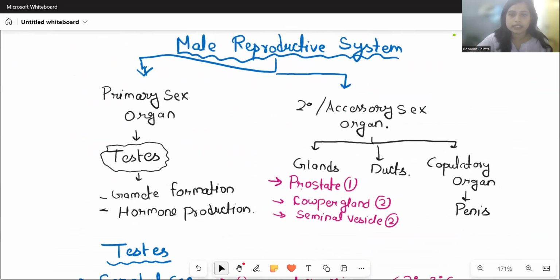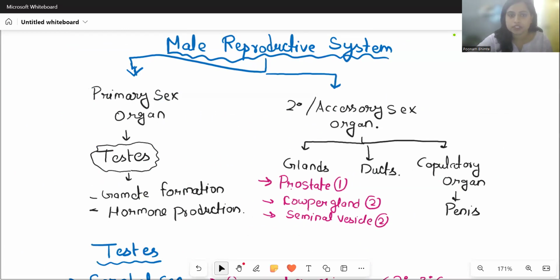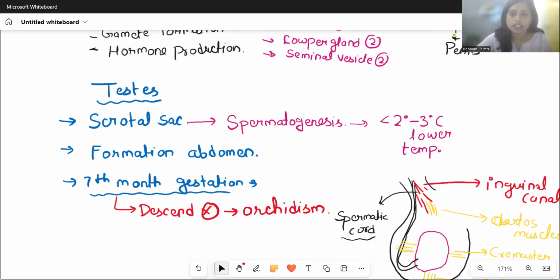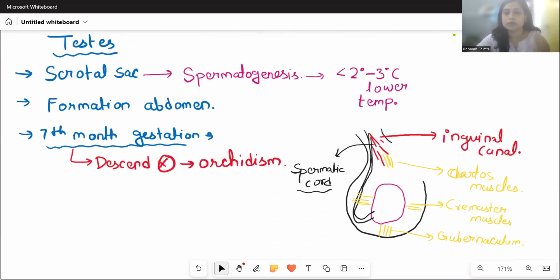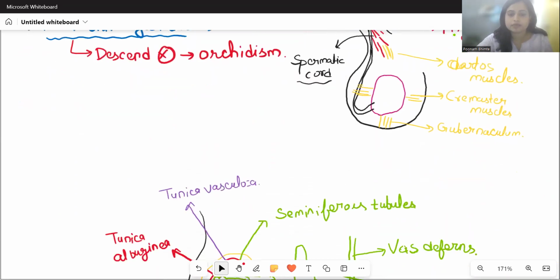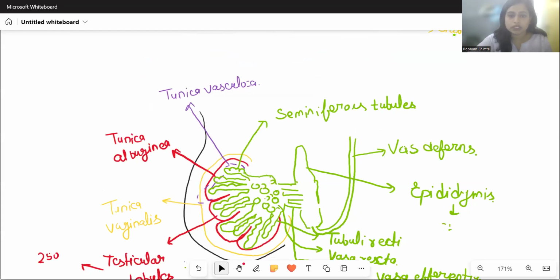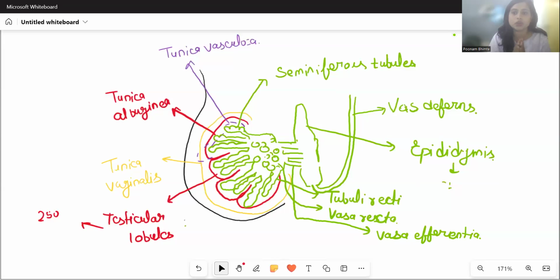We understood that there is the male reproductive system, and the male reproductive system will also have a primary sex organ and a secondary sex organ. We focused today on the testes, the internal structure of the testes, where actually the gamete formation is going to occur. Then in the testes, we saw the spermatogenesis process. There is a requirement for lower temperature, and that is why the testes are present in the scrotal sac. Then we also understood deeply the internal structure of the testes, where we saw the seminiferous tubule where the actual sperm are going to be formed. Then we saw the duct system.